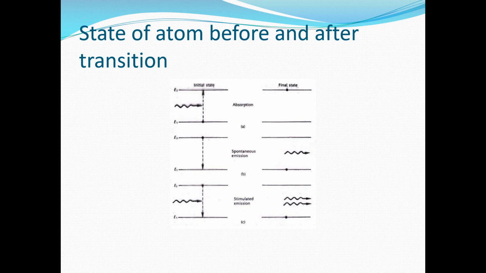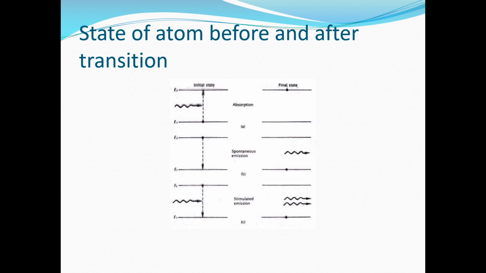Now, spontaneous emission. After the absorption process, the electrons or atoms are present at the higher energy level. That means they possess the excited state. Now, if no light is incident externally, then these electrons stay in that state for a very short time. But after some time, the electrons fall back to their original state, that is the lower energy level. Consider one electron present at the higher energy level. When this electron falls back to the lower energy level, it will emit the energy which was absorbed by it during the absorption process. Thus, it gives out radiation.